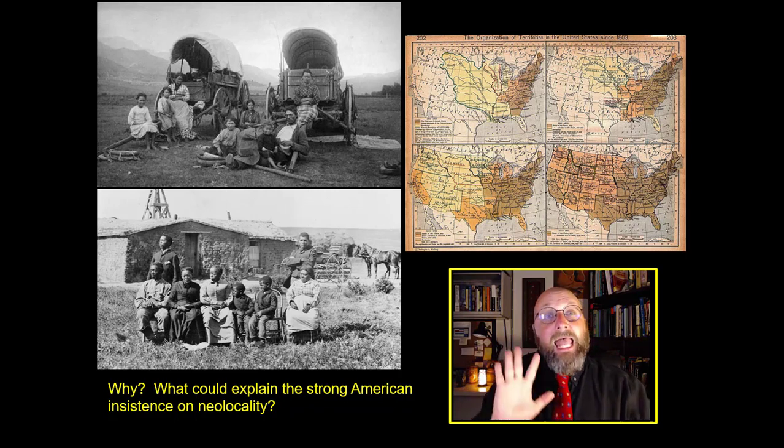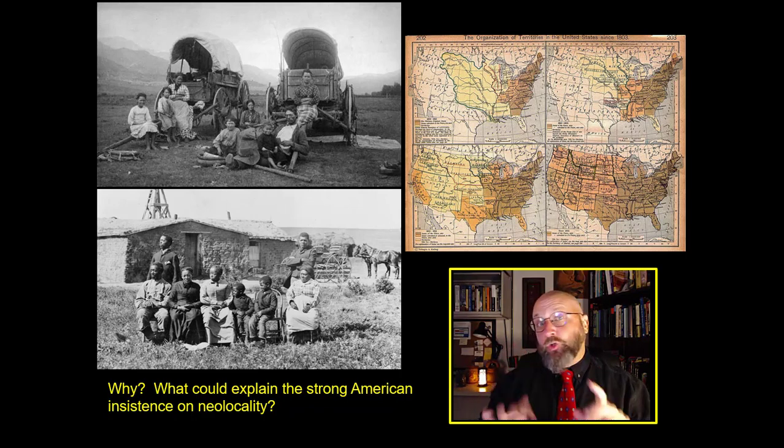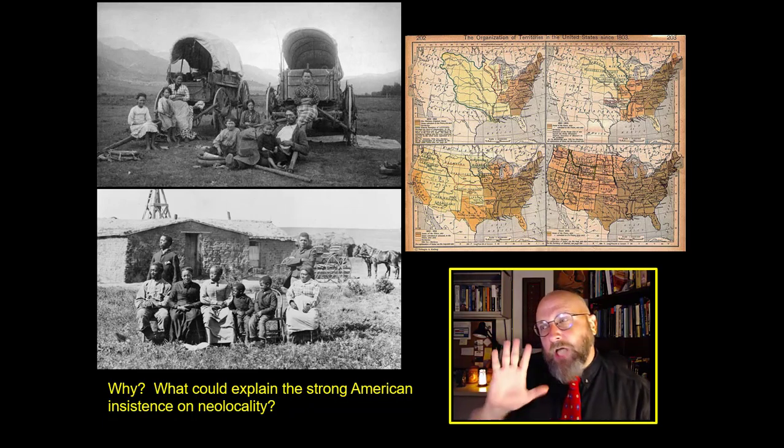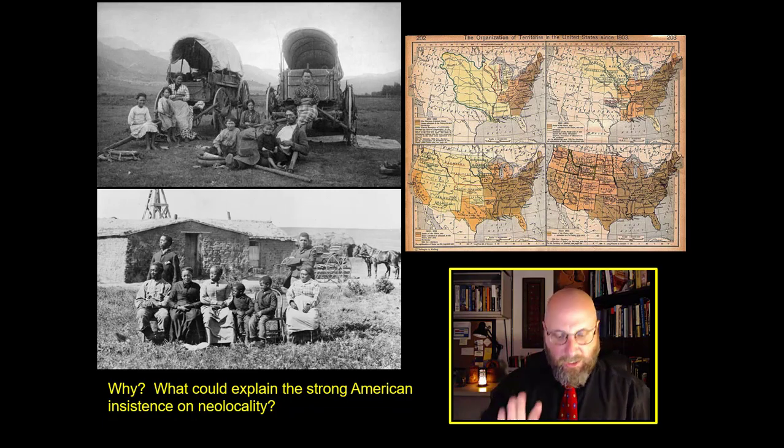American society has always had access to wide open spaces. American society has historically had access to the frontier. So how could you build an argument that uses this constant presence of the frontier? How could the constant presence of this open space explain the strong American insistence on neolocality?